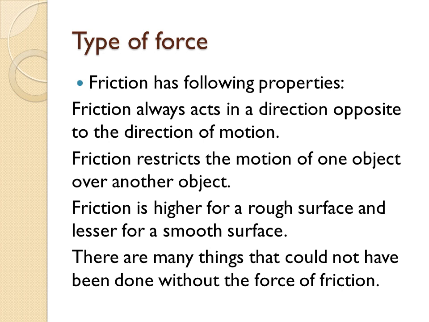Second one, friction restricts the motion of one object over another object. There are two types of surfaces, rough surface and smooth surface. Road is a rough surface. Glass is a smooth surface. When the surface is very rough, the friction will be higher, and if the surface is smooth, the friction will be lesser. Without friction, many things cannot be done. So let us see one by one.